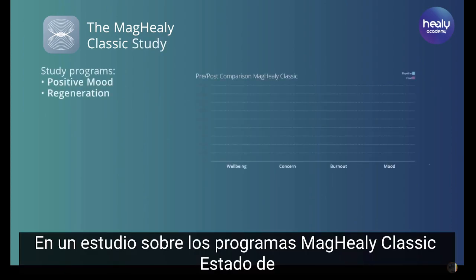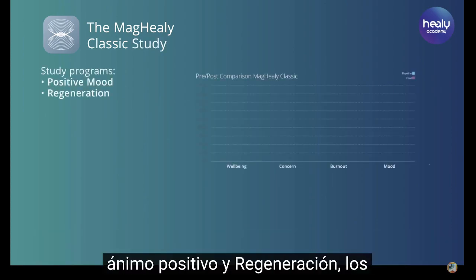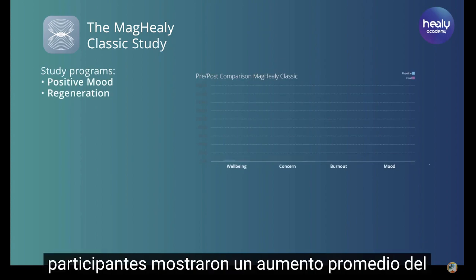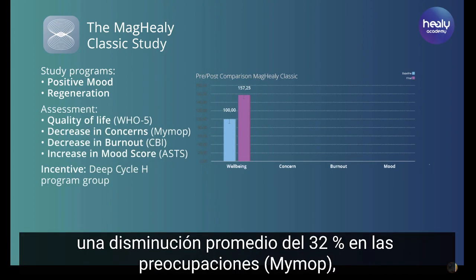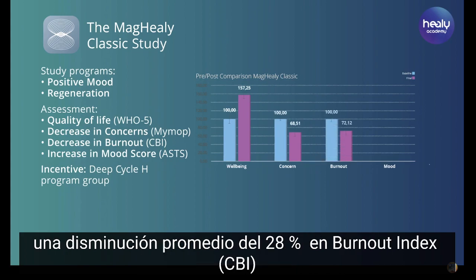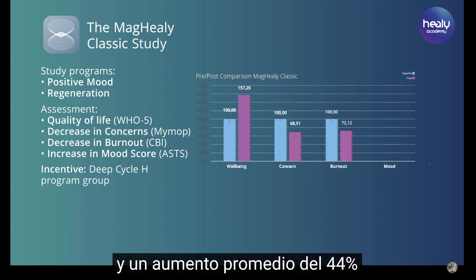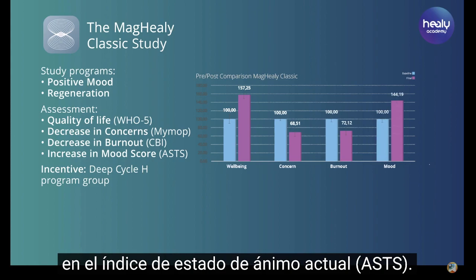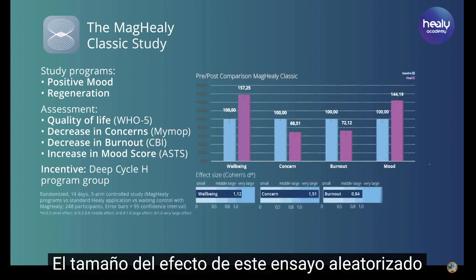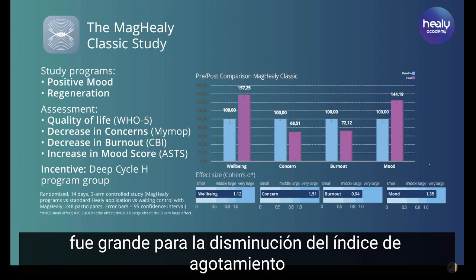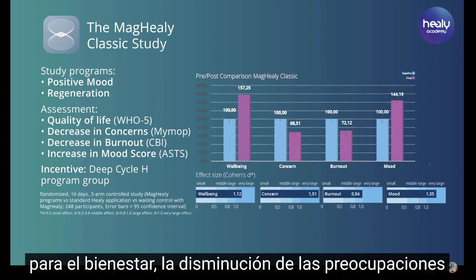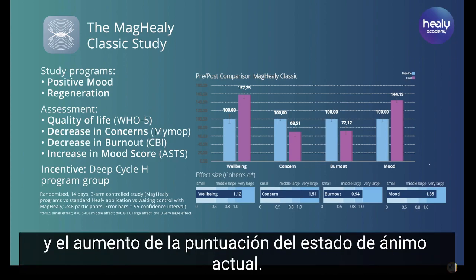3638360. MagHealy Classic Study. In a study on the MagHealy Classic program's positive mood and regeneration, participants showed an average 57% increase in well-being on the Quality of Life Assessment, WHO-5, an average 32% decrease in concerns, MIMOP, an average 28% decrease in Burnout Index, CBI, and an average 44% increase in Current Mood Index, ASTA. The effect size of this randomized, three-arm controlled trial with 248 participants was large for decrease in Burnout Index and very large for well-being, decrease in concerns, and increase in Current Mood Score.